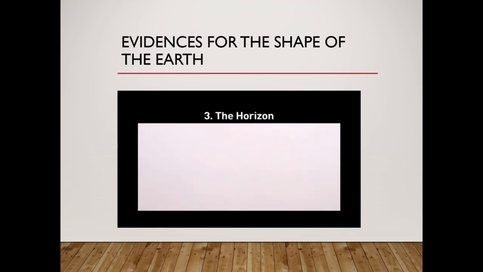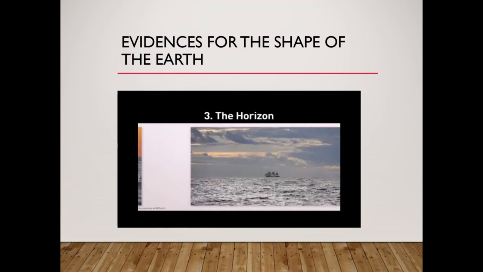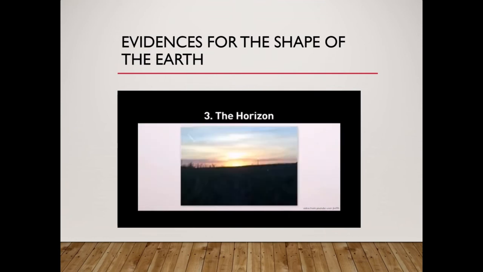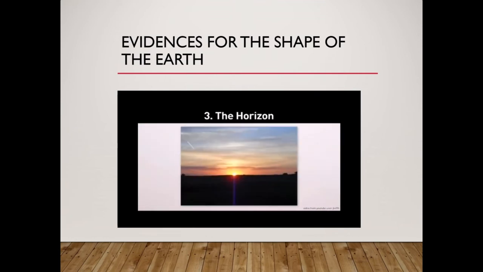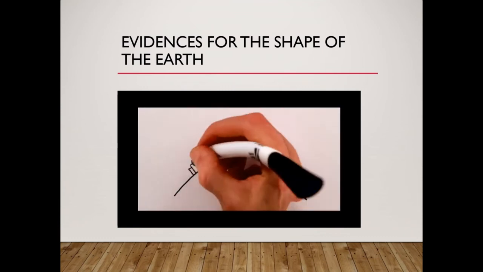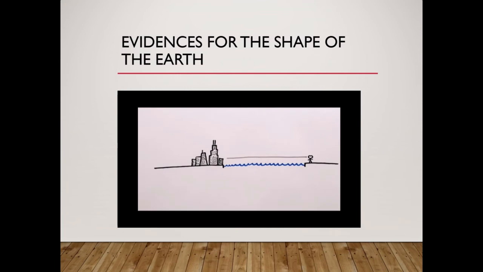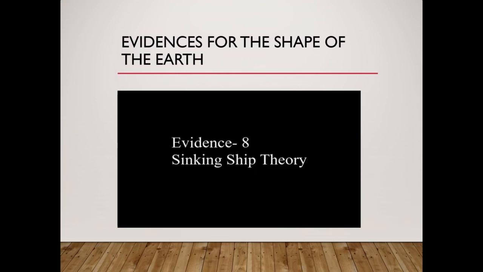Horizon. This picture shows that some buildings, the taller upper part of the buildings, are seen in this picture. If you see the sunrise lying down and you get up again, you will be able to see the sunrise again. If the earth was flat, you would not have the horizon, over which you could see the upper part of the city, but you would be able to see the whole earth with the mountains behind.